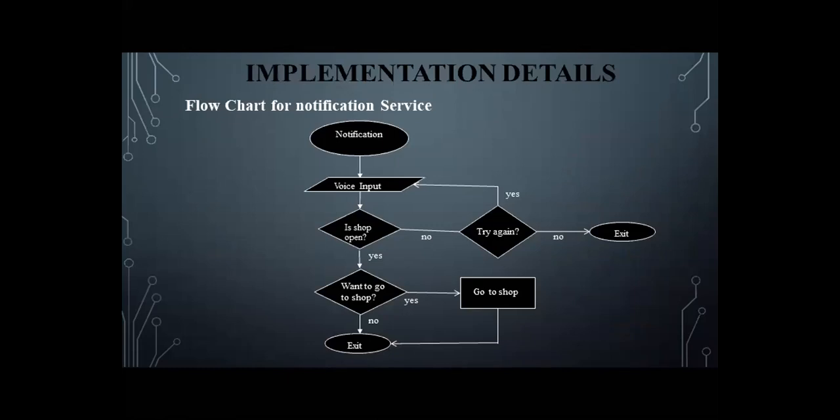We have four main objectives in implementation details. The first one is the flow chart of the notification service, that is, how notification will be given in the Android app. When blind people give the input through voice whether the shop is open or not, if yes, it will ask if they want to go to the shop. If blind people say yes, it will go to the shop. Otherwise, if the shop is closed, it will say try again. So it will go back to the notification again, or else exit.